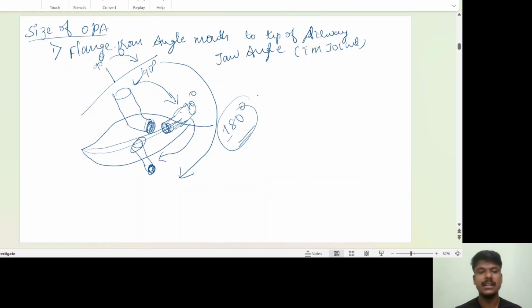I think all of you are clear about that. Now a quick revision on how to choose the size, how to open the mouth, and how to insert. First you choose the oral airway size. The flange you keep at the angle of the mouth, and the tip of the tube should be facing toward the jaw. After that you choose the size, say size three of oropharyngeal airway.